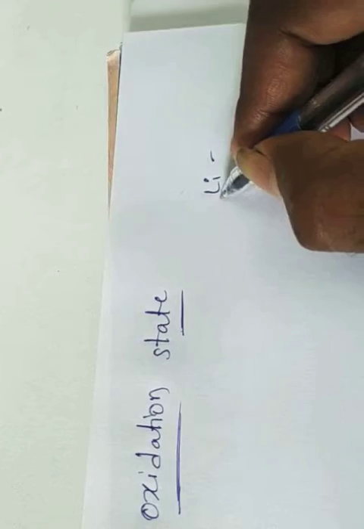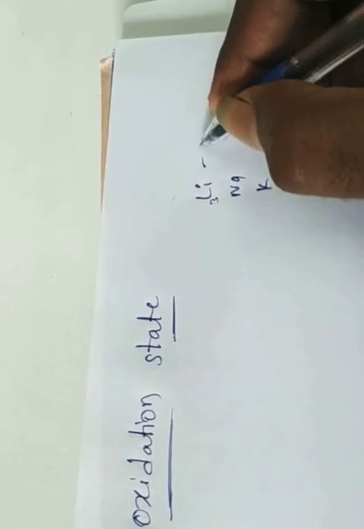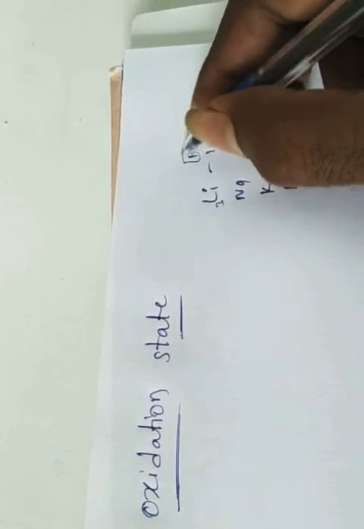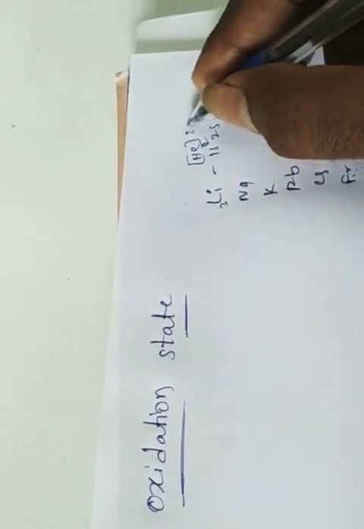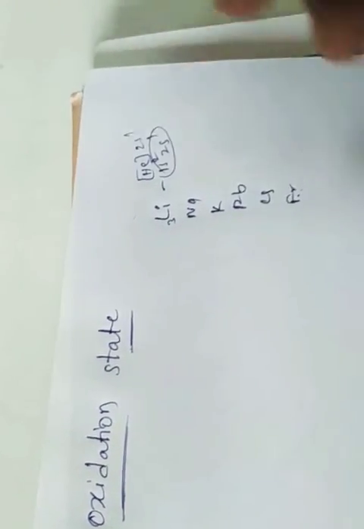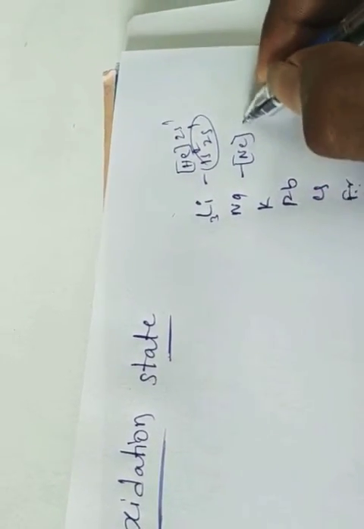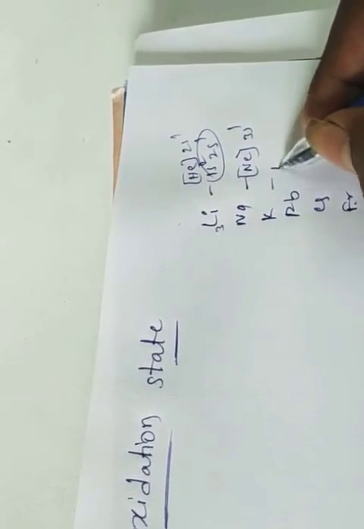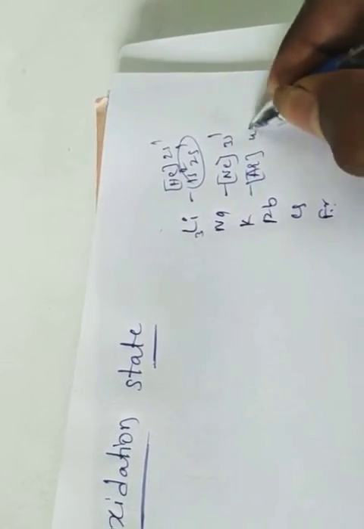Lithium: what is the electronic configuration? Lithium's atomic number is 3: 1s2, 2s1. That means helium core, 2s1. Then neon, 3s1. Argon, 4s1.